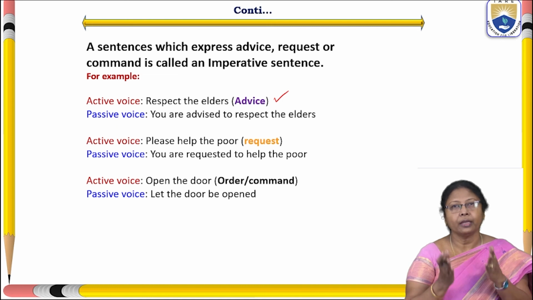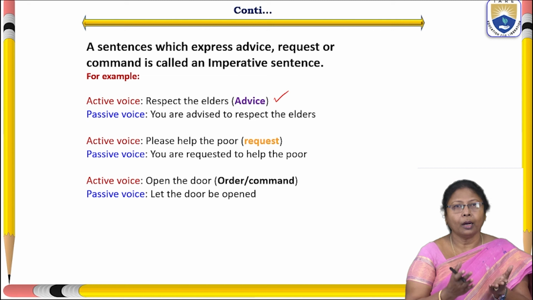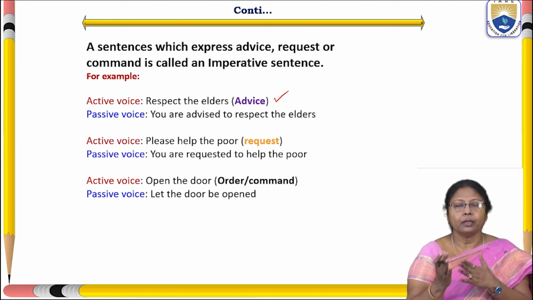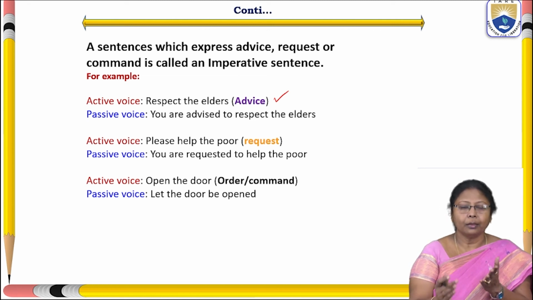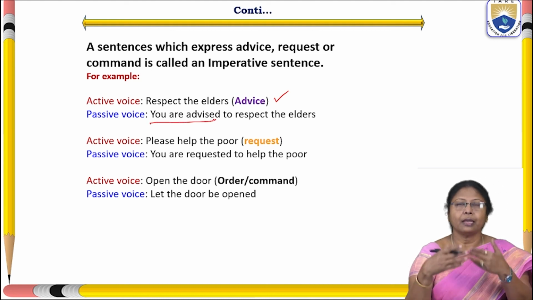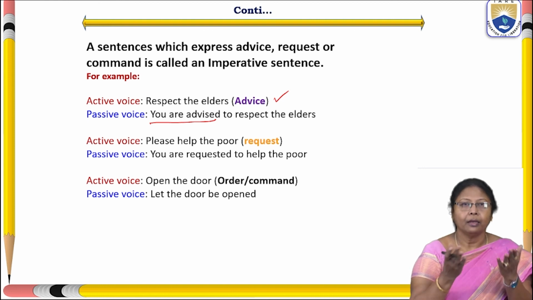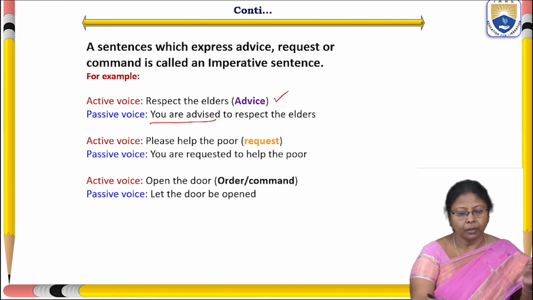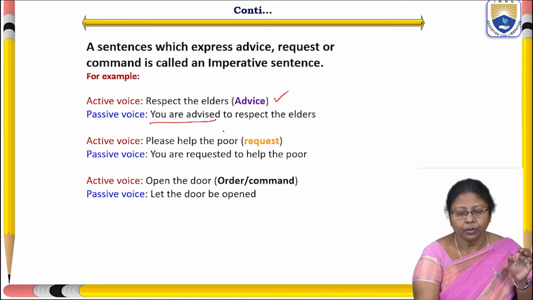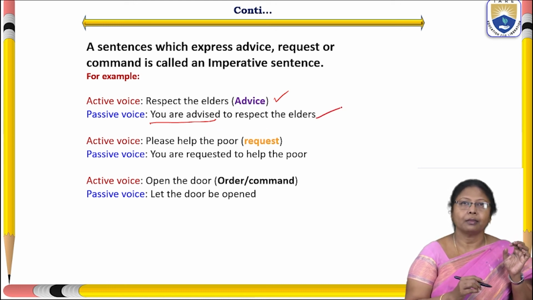In active voice, if you get a sentence, respect the elders, in the passive voice you can start the sentence like, you are advised, because this is an advice given to the youngsters. So you are advised to respect the elders.